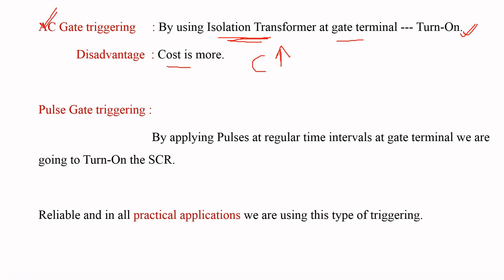So we are going to consider the third type of gate triggering, that is pulse gate triggering. In this method, we apply pulses at regular time intervals at the gate terminal. Then we turn on the SCR. This is one of the reliable methods, and in all practical applications we use this type of triggering. This is about the different types of gate triggering.